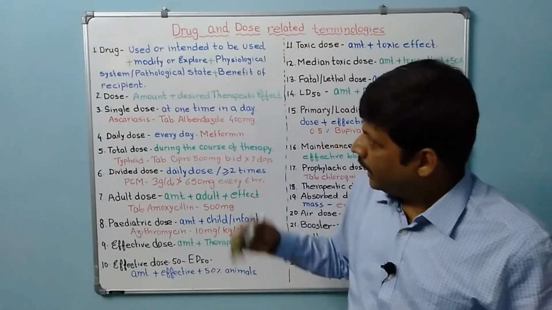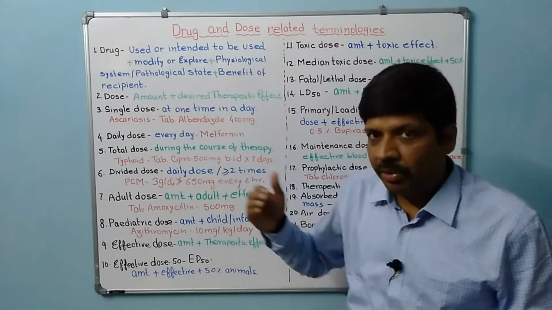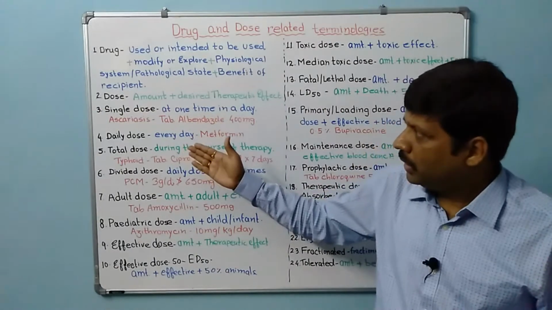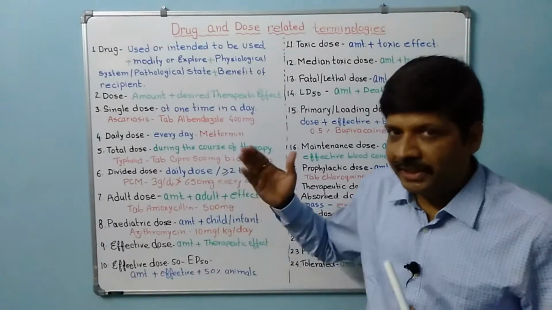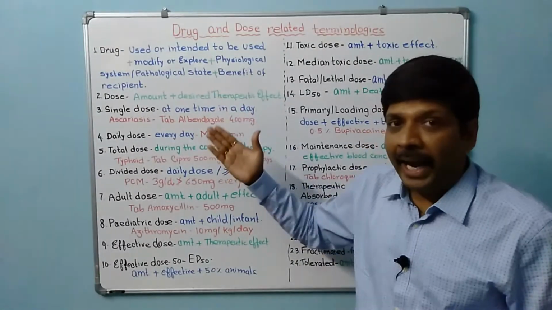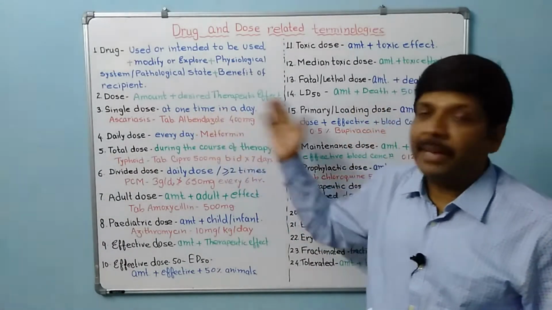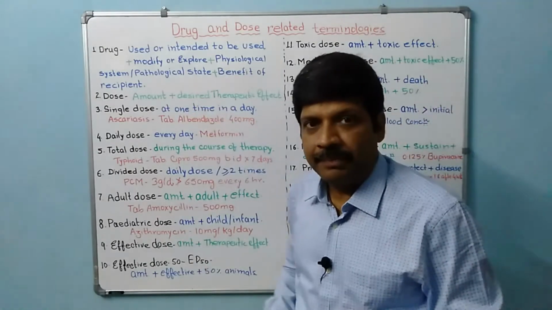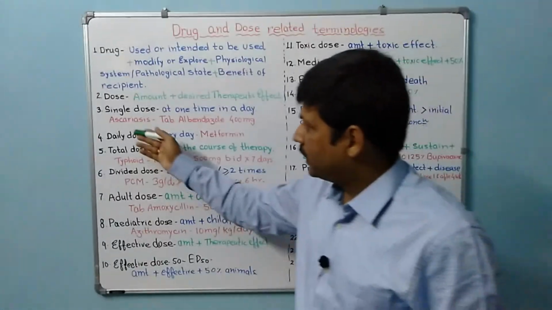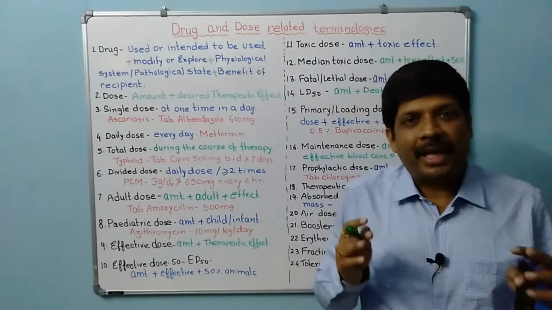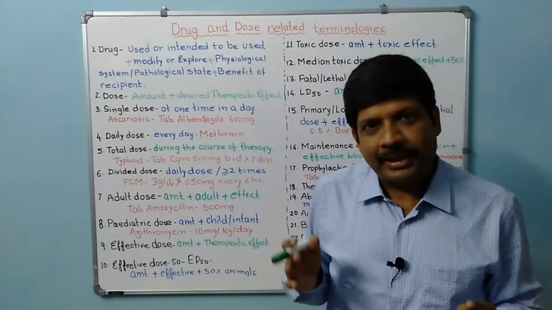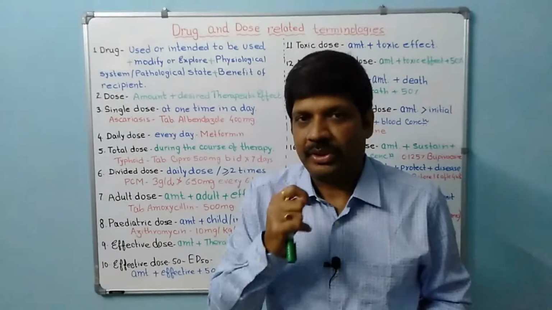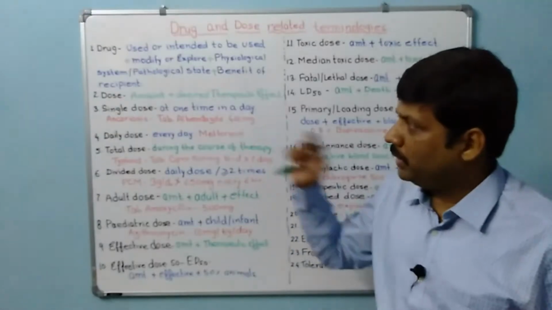You can say that it is the amount of chemical substance which is used to give the desired therapeutic effect and taken at one time in a day. So that will be single dose. For example, in ascariasis, tablet albendazole is given at the dose of 400 milligram single dose, once only. That would be known as single dose.